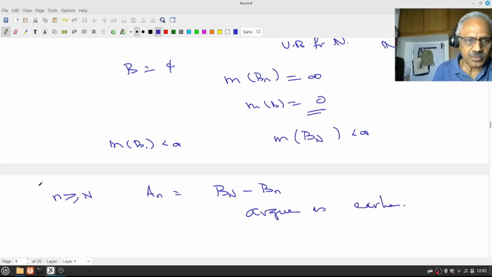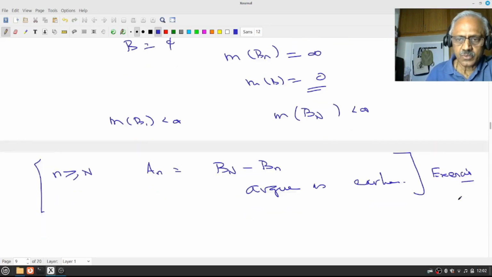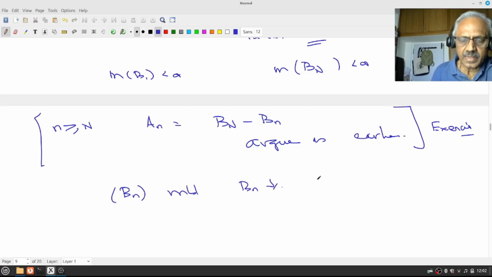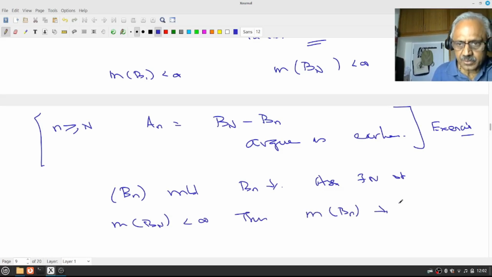This is for those who want to understand the proof, take this as an exercise. So the result we proved is the following. If Bn's are measurable and Bn's decrease, and assume there exists n such that measure of Bn is finite, then measure of Bn decreases to measure of intersection Bn, which is B. This is the final result.